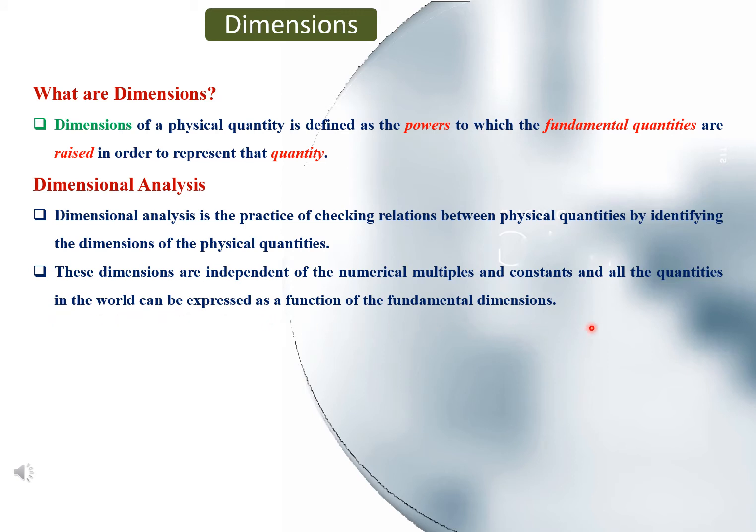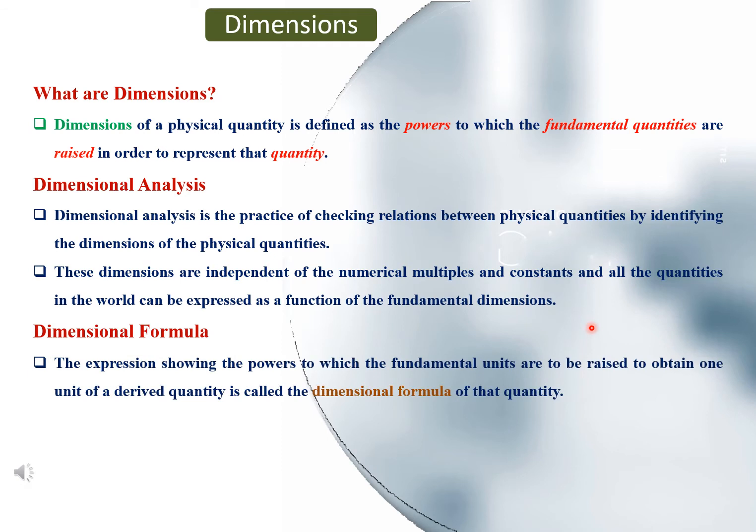In previous lecture, we calculated the dimension of coefficient of viscosity eta from the formula F is equals to 6 pi eta vr. And for calculating the dimension of eta, we neglected 6 pi because dimensions are independent of the numerical multiples and constants.